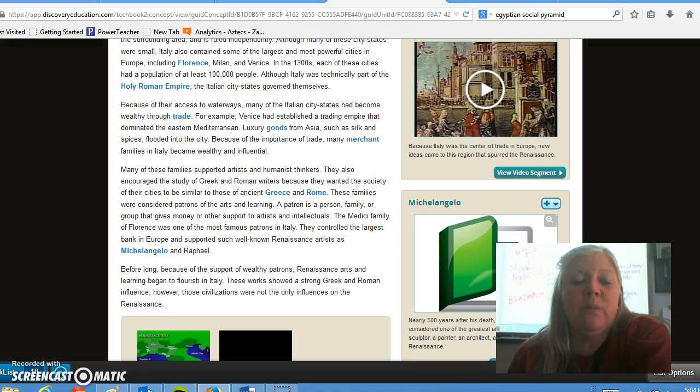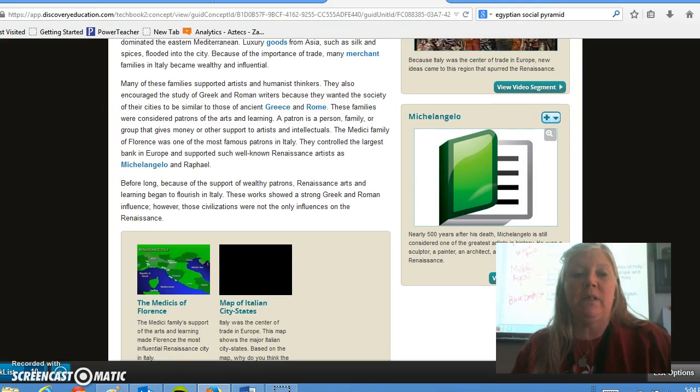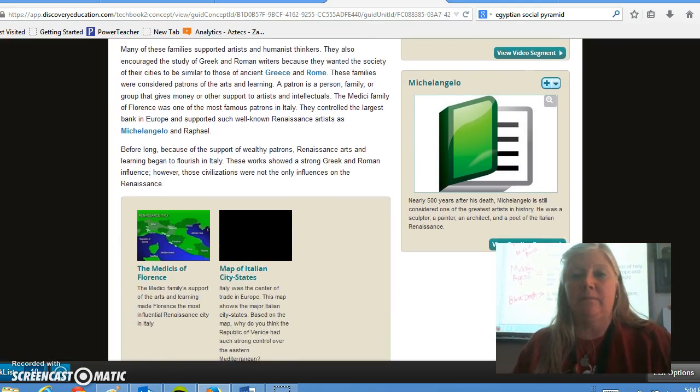They controlled the largest bank in Europe and supported such well-known Renaissance artists as Michelangelo and Raphael. Before long, because of the support of wealthy patrons, Renaissance arts and learning began to flourish in Italy. These works showed a strong Greek and Roman influence. However, those civilizations were not the only influences on the Renaissance.